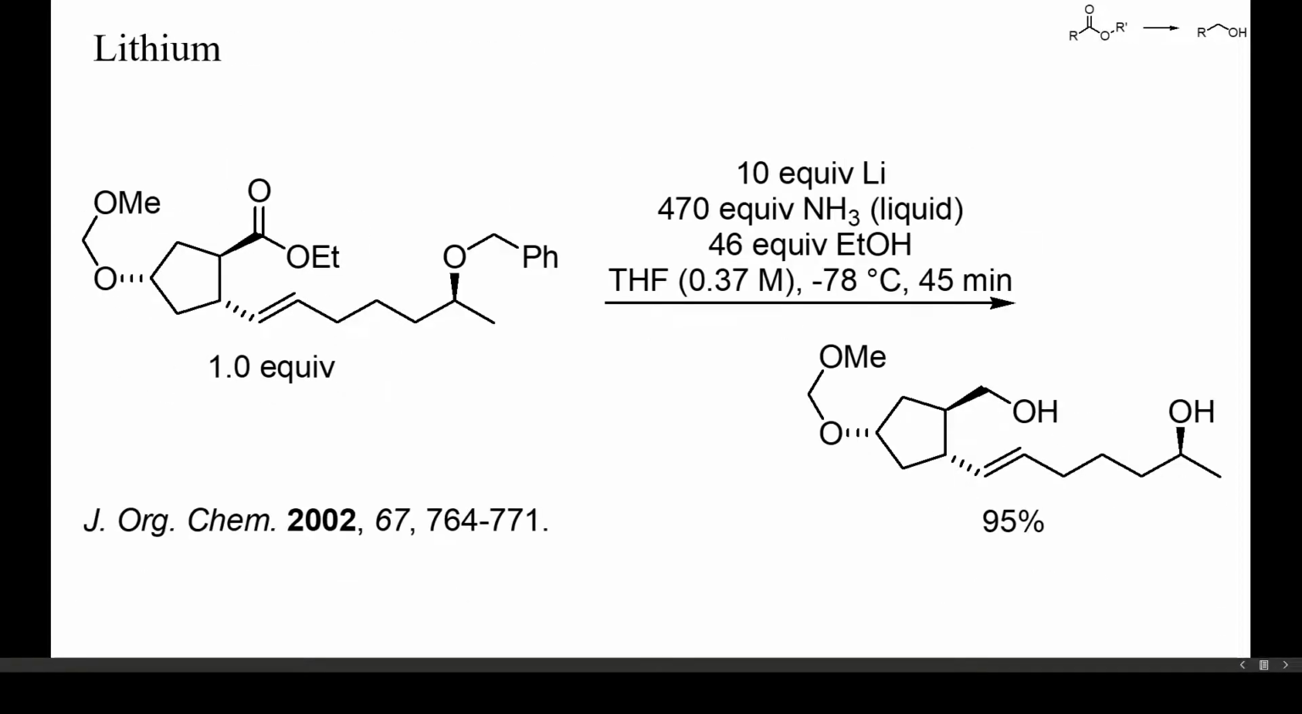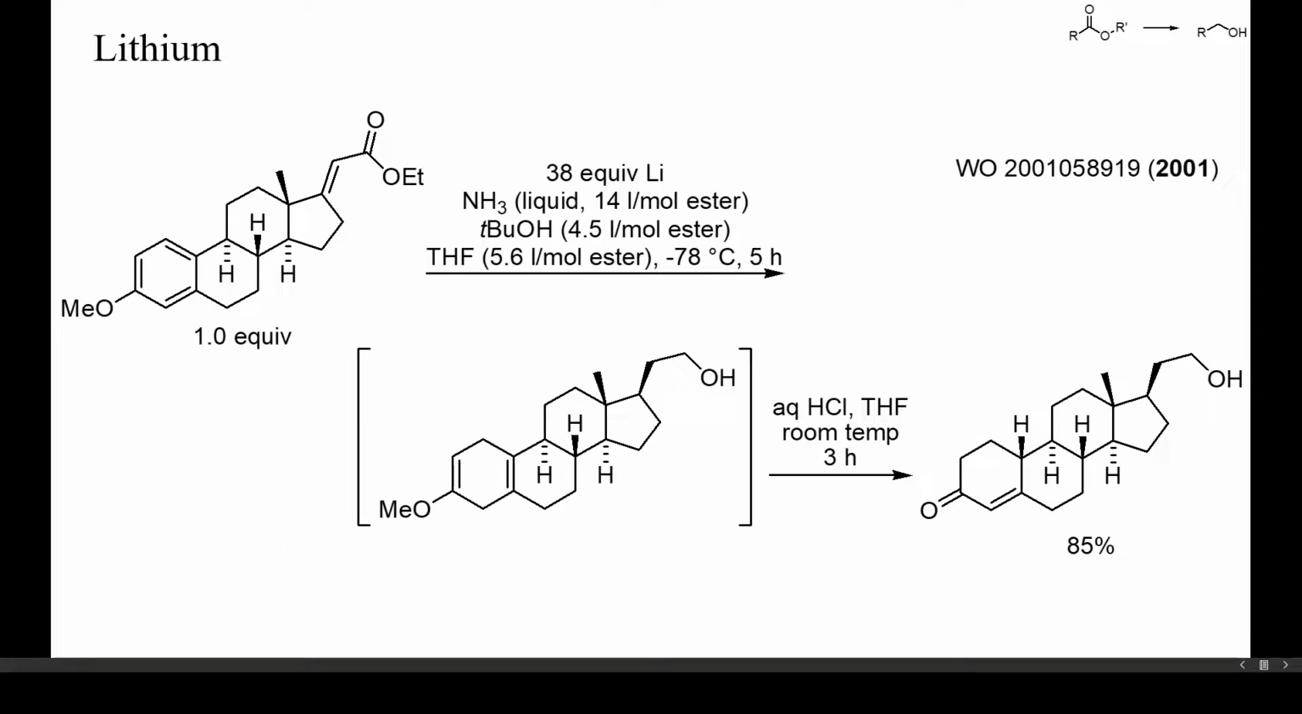In this example, a polyfunctional ester was reduced with lithium in liquid ammonia. A benzyl ether was also cleaved, but an alkene and an acetal remained unchanged. One further potential side reaction is the Birch reduction of arenes, as in this example.